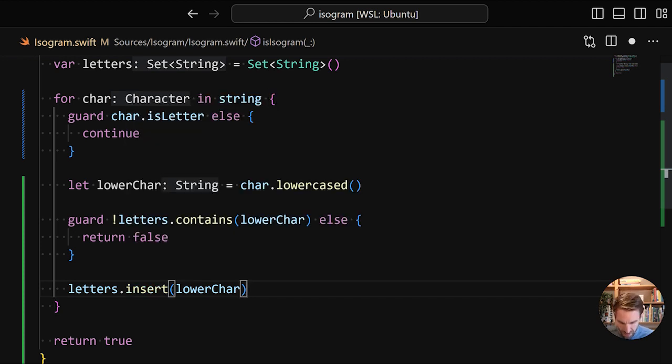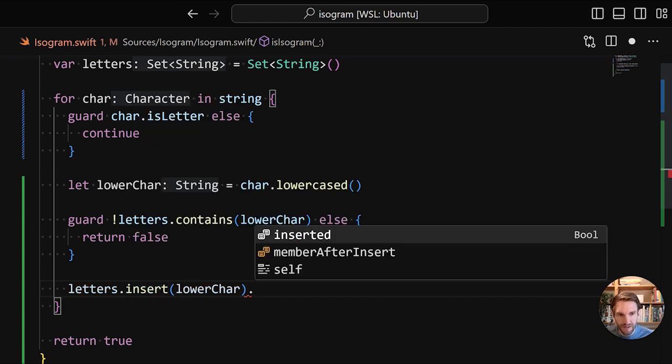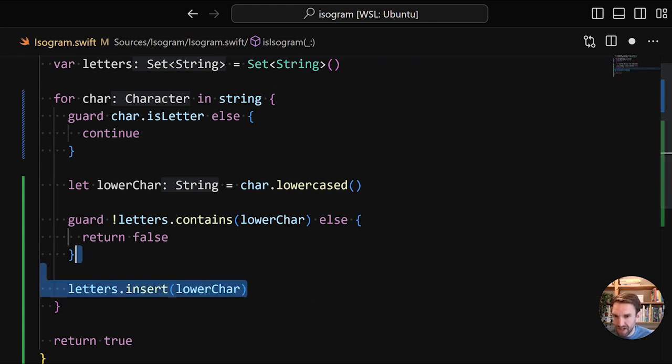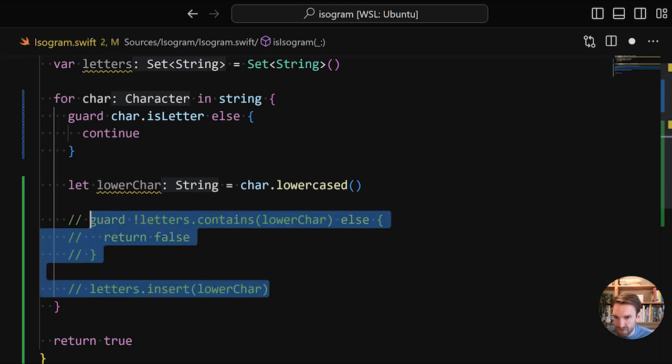But so if we do insert dot, then we have an inserted, and this will only be true if the value wasn't already in there. So we can actually rewrite things a bit. So instead of having this, I'm going to comment this out just for reference.